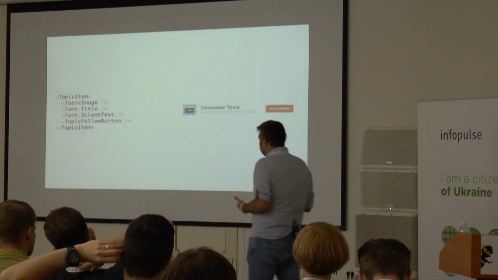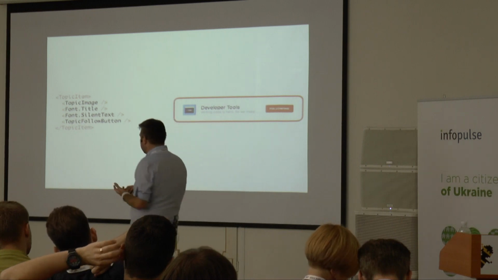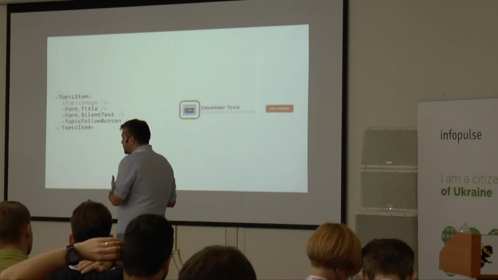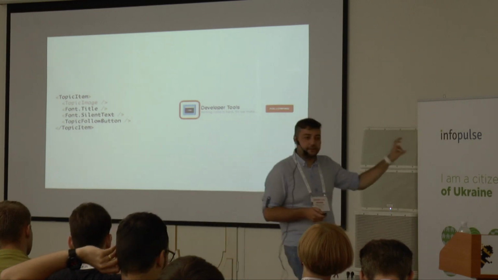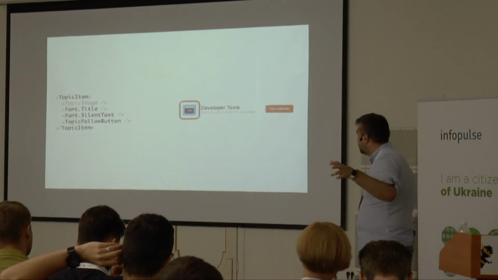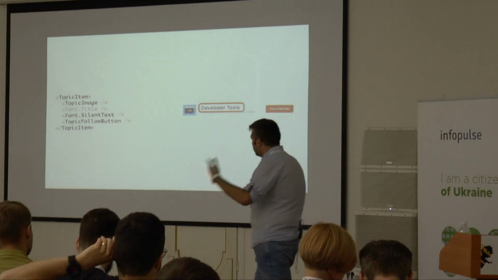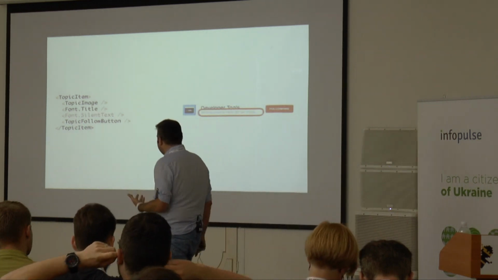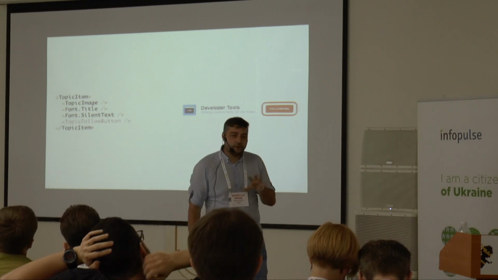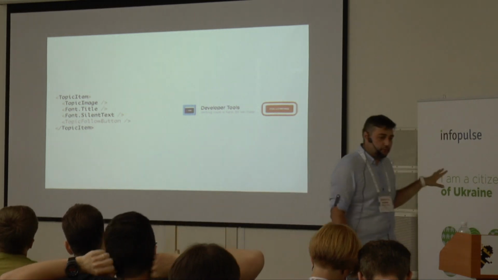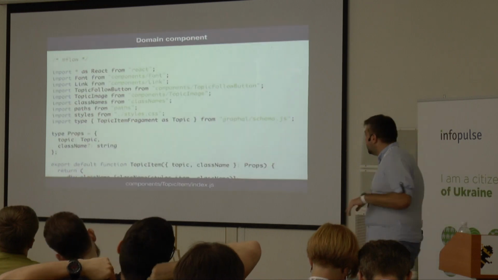This topic has a topic item component and a topic image component. The topic image component is separate because in some places we just use the topic images without the topic item. Again, we reuse the font title and the font silent text. The topic follow button is also here. It's a very separate component, and it's actually a very interesting component I'm going to show at some point.